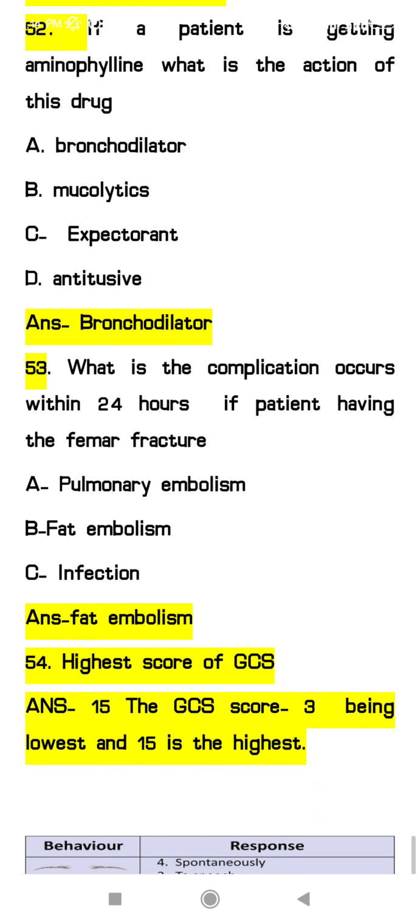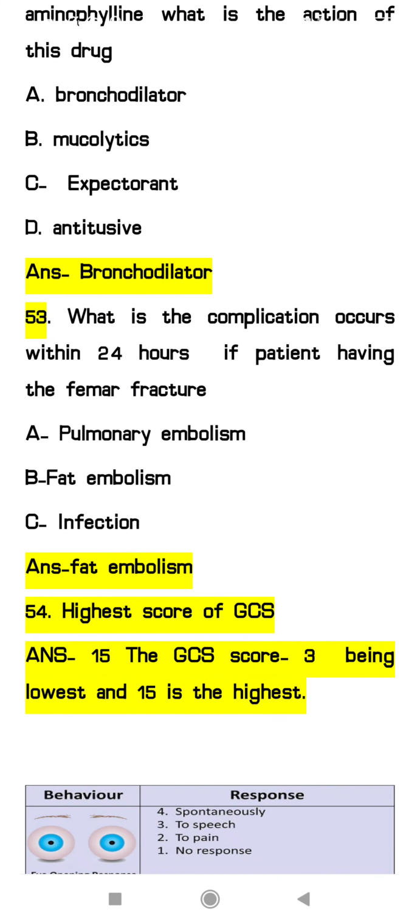Next question, what is the complication that occurs within 24 hours if the patient has a femur fracture? If the patient has a femur fracture, the most initial complication the patient may develop is fat embolism. Option A, pulmonary embolism, fat embolism, or infection. Infection will be the later complication after surgery. If the patient has undergone surgery, then infection can be the complication.